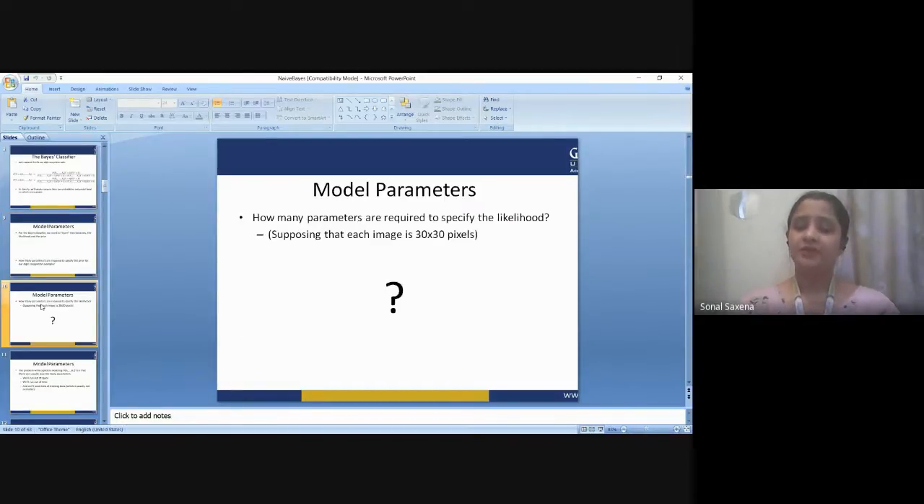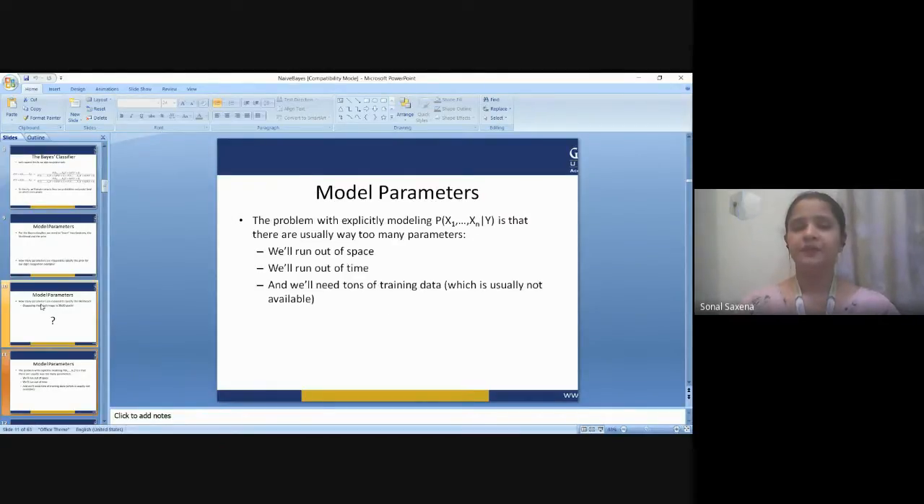Now, how many parameters are required to specify the likelihood? Supposing that each image is 30 by 30, how would we do that? The problem with explicit modeling is that there are usually way too many parameters, and due to that, we'll always run out of space, we'll run out of time, and we'll need tons of training data in this case.